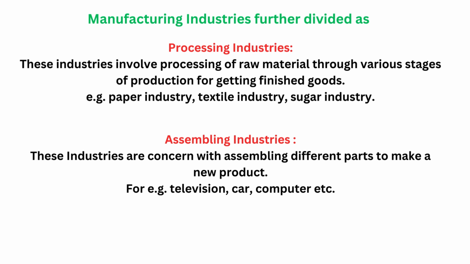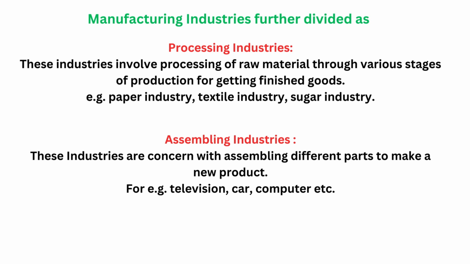Manufacturing industry is further divided into four categories. First one is processing industry. What is that? This industry involves processing of raw material through various stages. Finally, only then will you get your finished product, like paper industry, textile industry, sugar industry. After a lot of processing only, you can get sugar, right? That comes under processing industry. Next one is assembling industry. This industry is concerned with assembling different parts to make a new product, like car parts coming from different places.